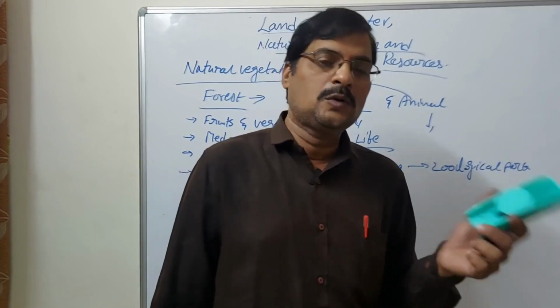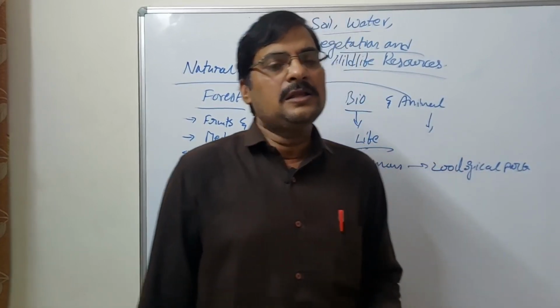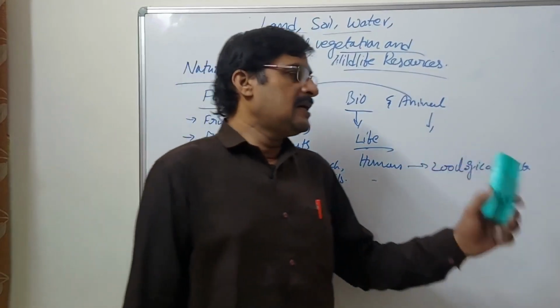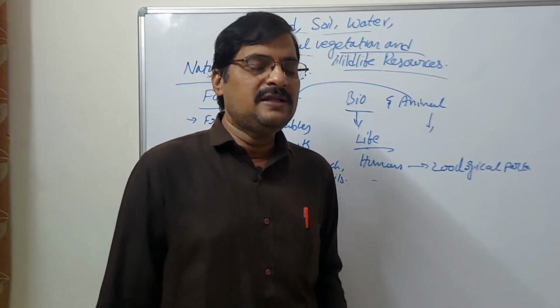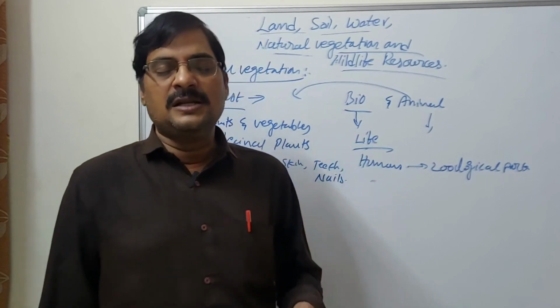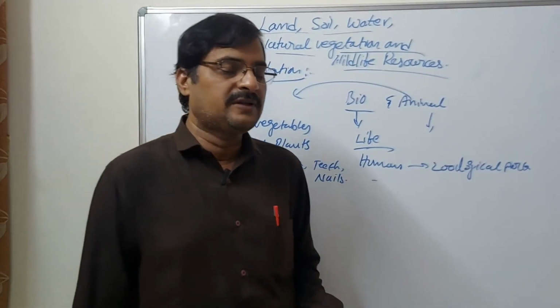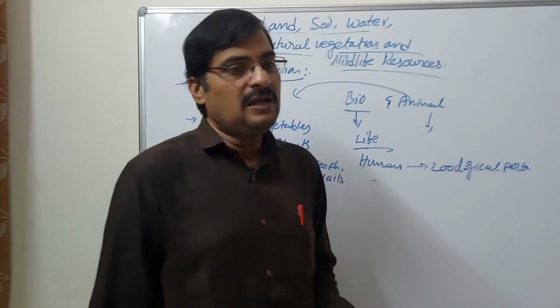Zoological parks are useful not only for animals but also for the conservation of plants, animals, and medicinal plants.